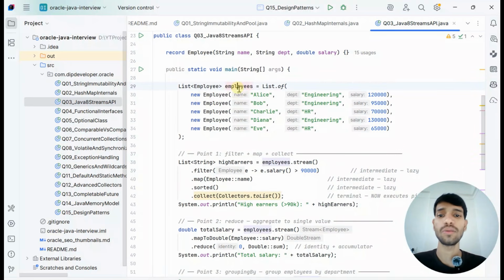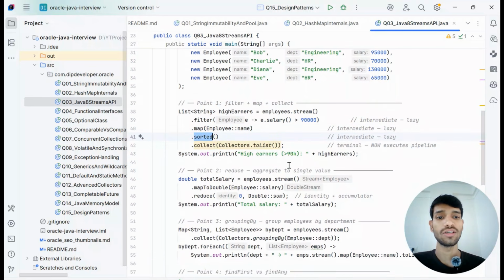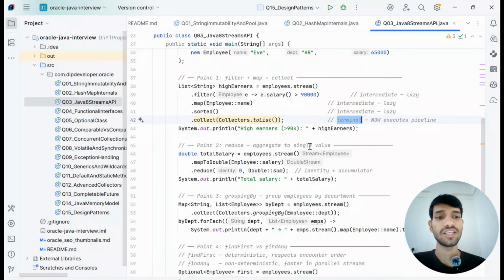So we have a list of employees, and the employees have 5 fields, so 5 employees there. The points are filter, map, and collect. We are using filter, filtering the salaries of the employees which are greater than 90k, then we are getting the name using the map, then we are sorting based on ascending order. Those are intermediate, the lazy operations. Now it is a terminal operation, now it executes the pipeline.